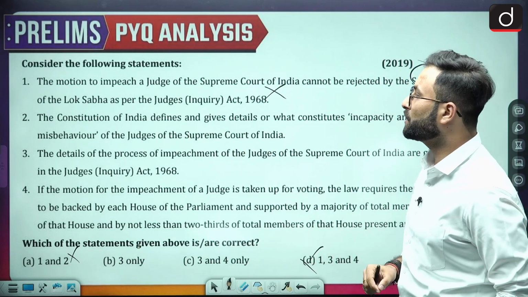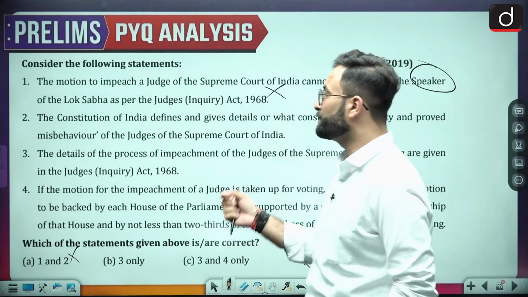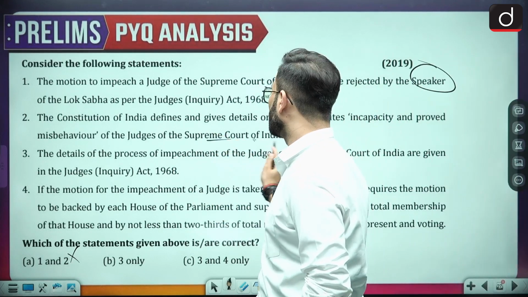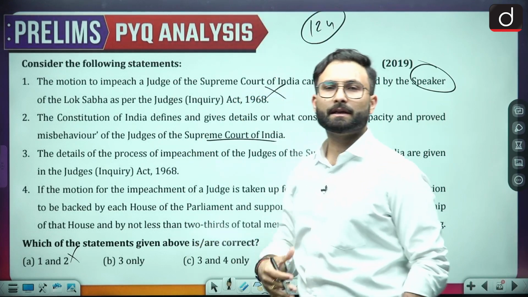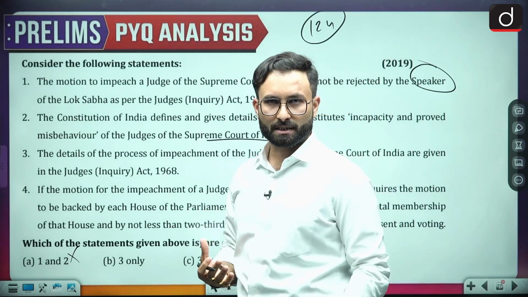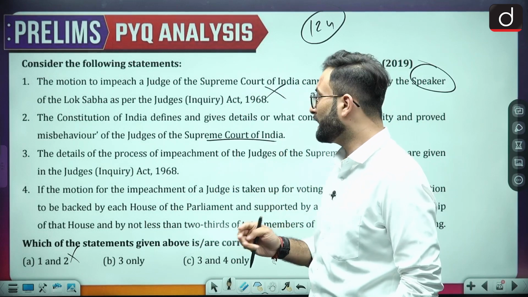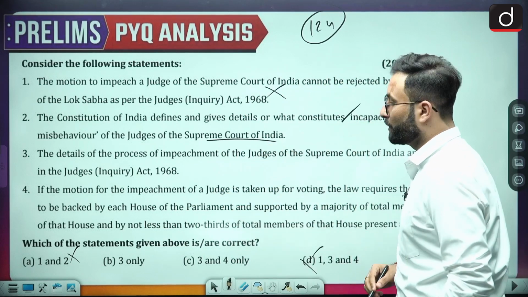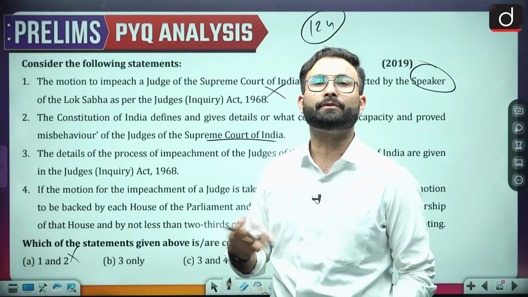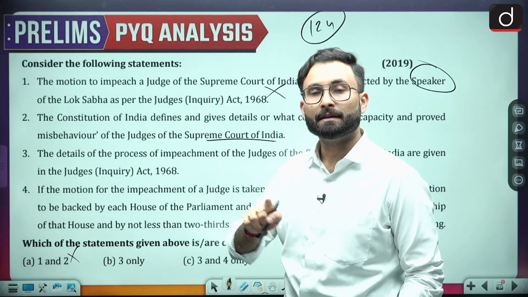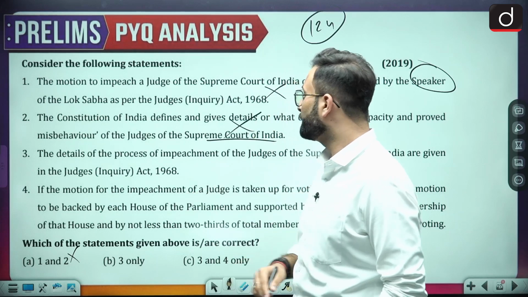Coming to the next one, the Constitution of India defines and gives details of what constitutes incapacity and proven misbehavior of the judges of the Supreme Court. Now in Article 124, they have mentioned the grounds for the removal of a Supreme Court judge. There are two grounds mentioned: one is proven misbehavior, and second is incapacity. They have mentioned these two grounds, but they did not define them or give the details of them. Again, this is a term which should be added to your list. So the second one becomes wrong too.